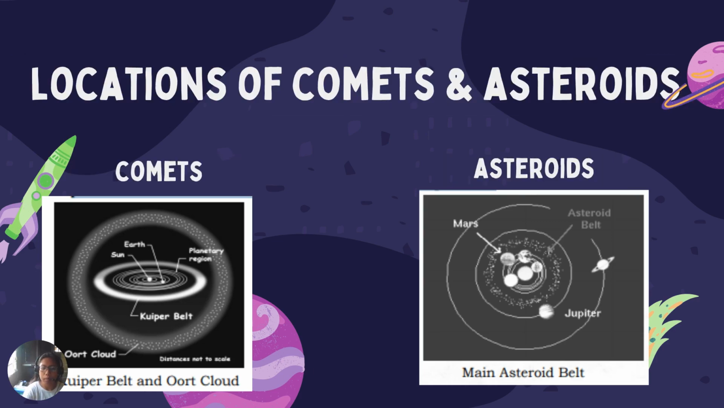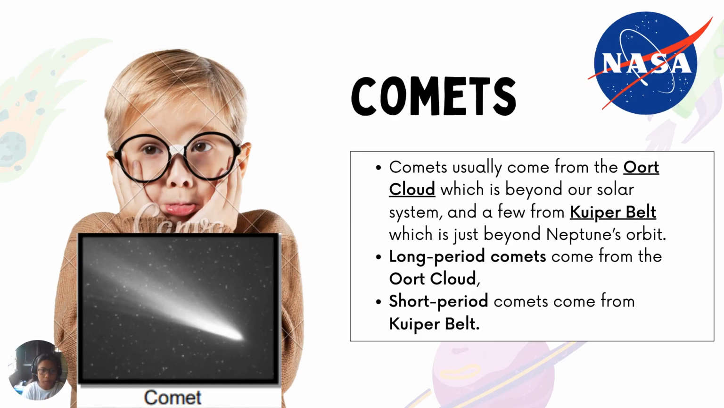So, okay, let me have this. So, comets. So they came from the Oort cloud. So, in this presentation, you can see that this one is the illustration of a comet falling or revolving around the sun. So, the comet or comets, they can come from the Oort cloud. So, the Oort cloud is far beyond our solar system. So, it is outside our solar system. And other comets can come from the Kuiper belt, which is beyond Neptune's orbit.